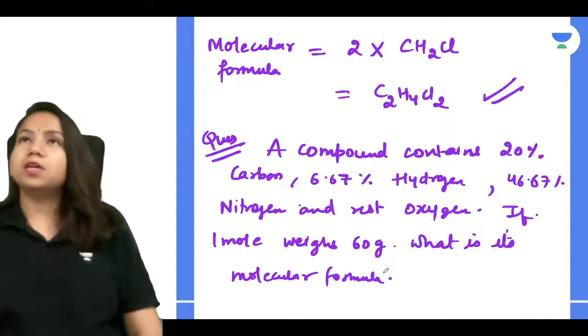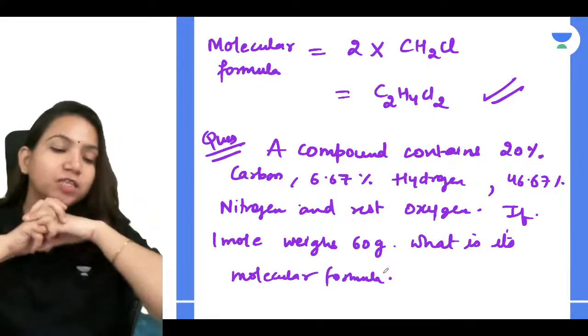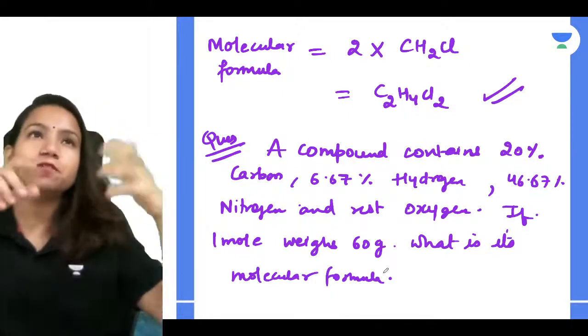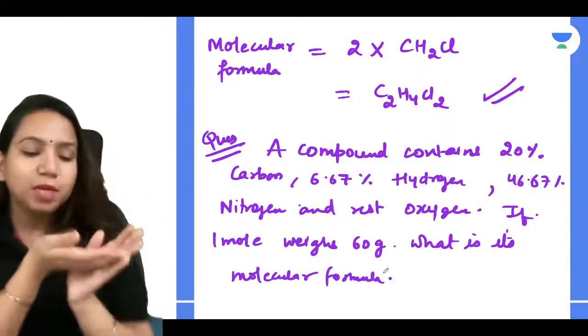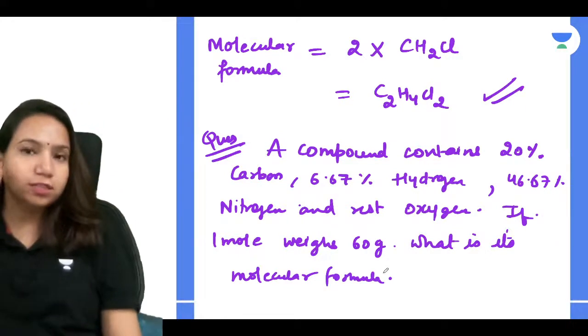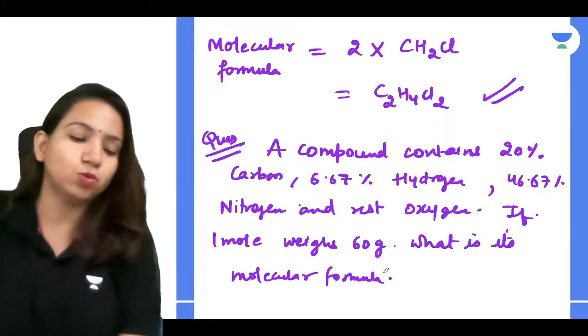It is very simple, guys. You have to make those columns and put the values in, and at the end you have to get the simplest ratio that you remember. How do you get the simplest ratio? Whatever moles you have got, take the minimum number and divide everything by that minimum to get the simplest numbers, and then round it off to get a whole number ratio. Very simple.